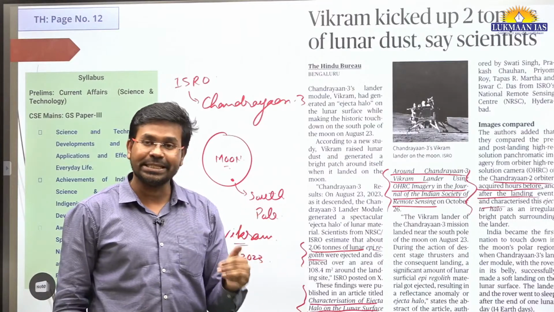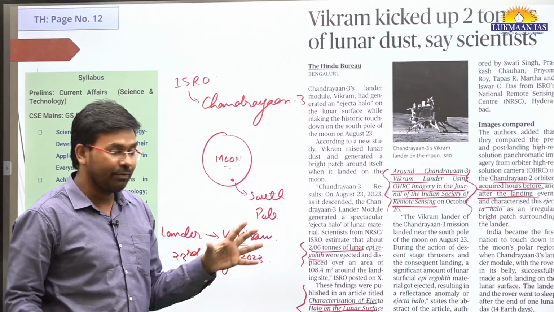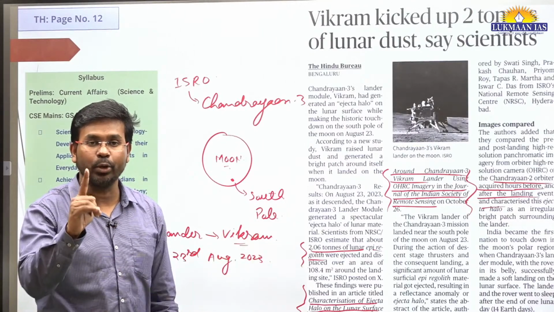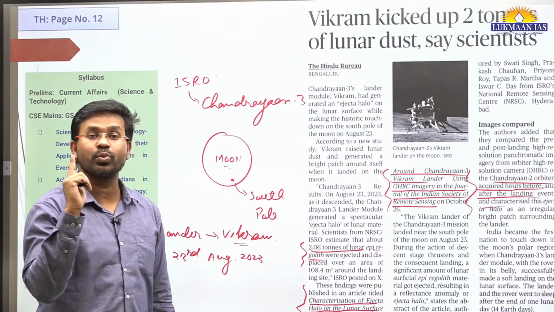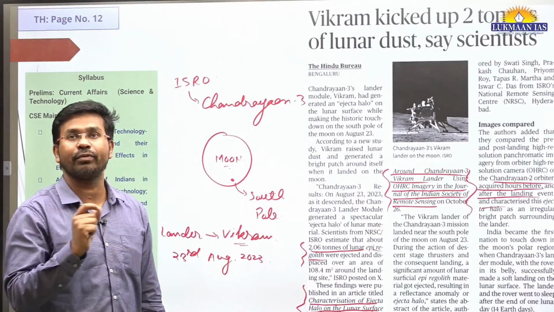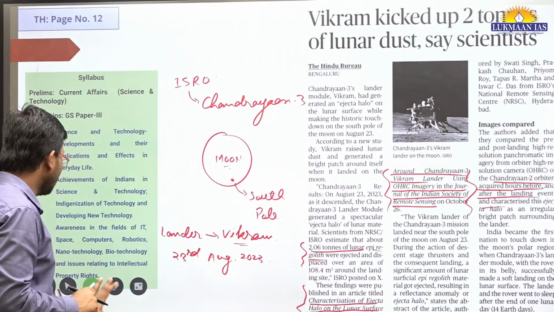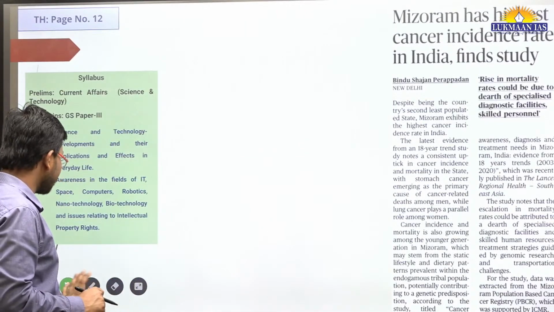So all these three objectives have been achieved by the Chandrayaan 3 module. If I talk about the lunar day, one lunar day has 14 Earth days. So the lifetime of this mission was one lunar day, 14 Earth days. During that time, it has given a lot of information to India through ISRO, the Indian Space Research Organization. Having understood this, now let us talk about another topic.